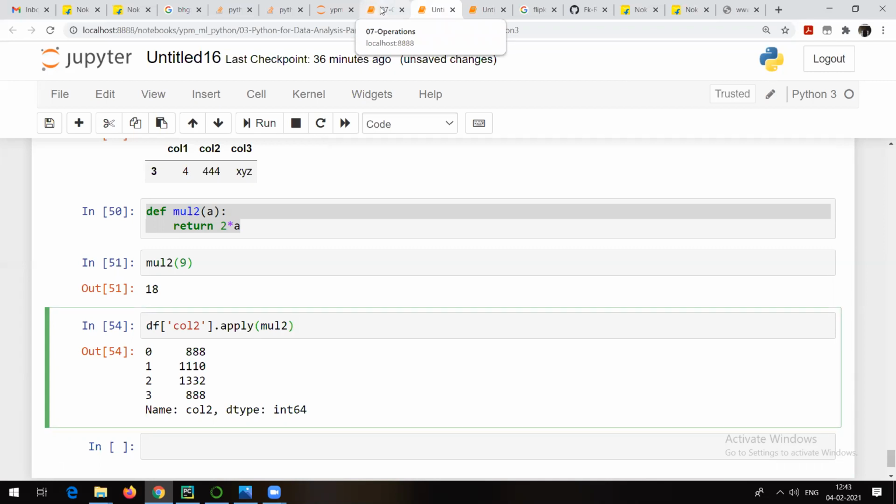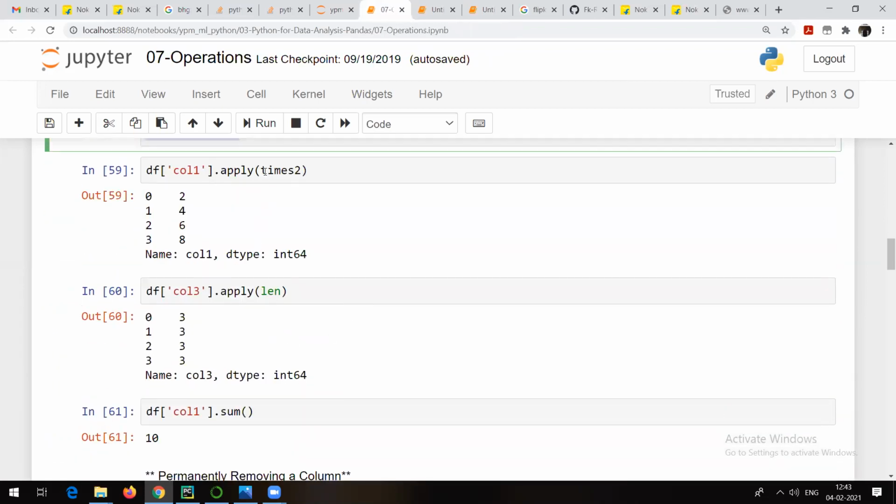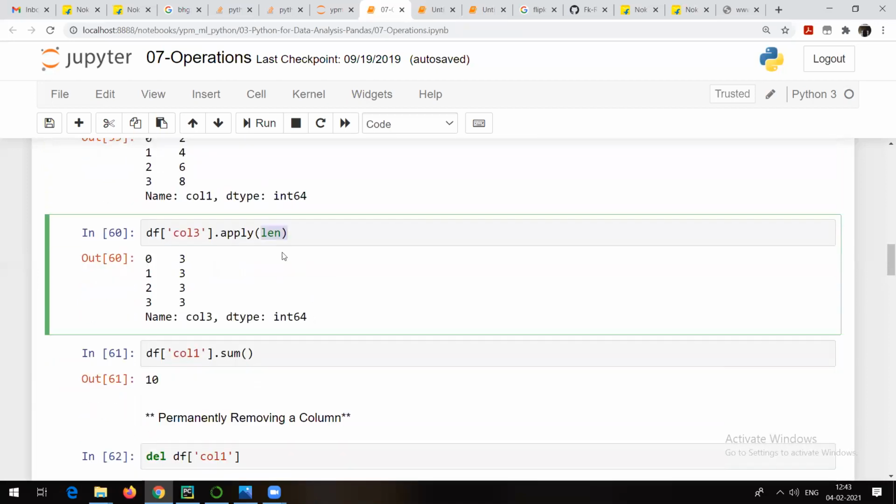But later on there will be a need to write some regular expressions, some logic we need to apply, and in that case this is going to be very helpful. That is what this user defined function we can apply. Similarly, you can apply the default functions which are available in Python, like sum, len, all those things you can apply.